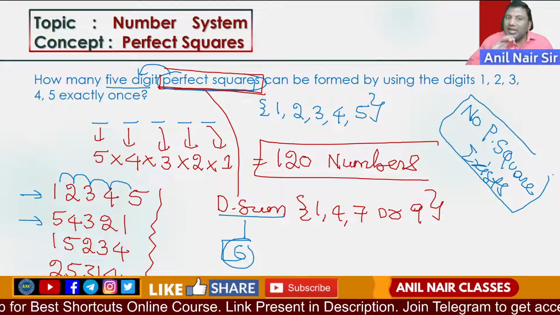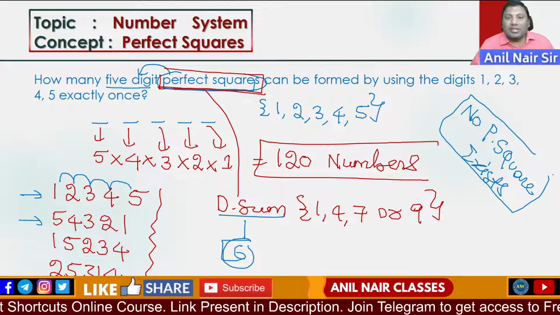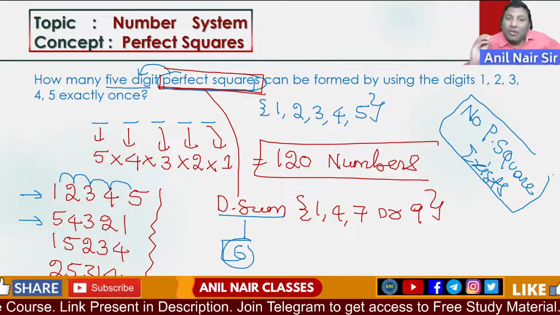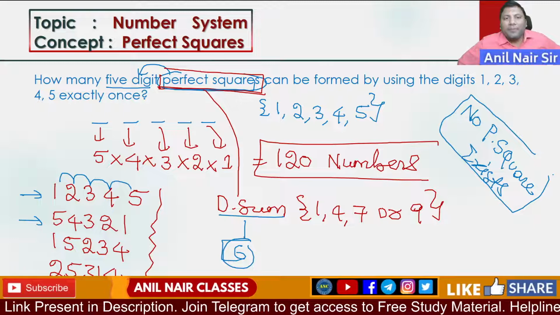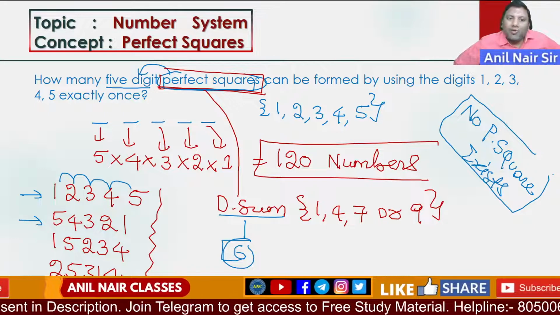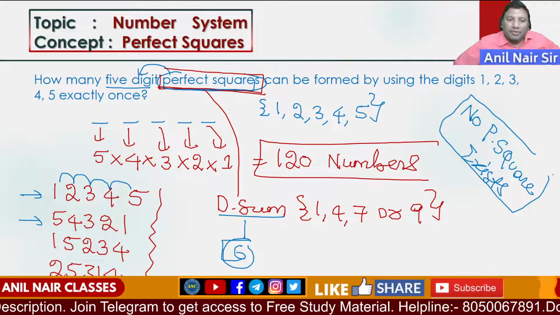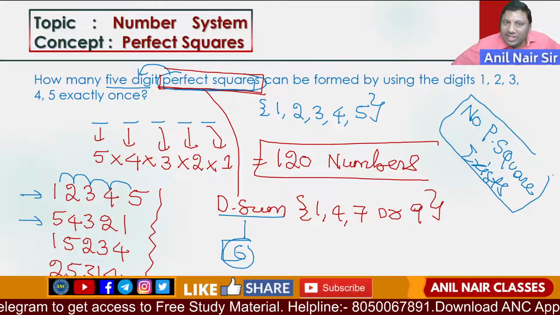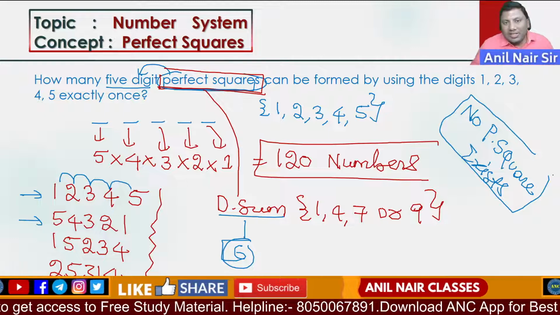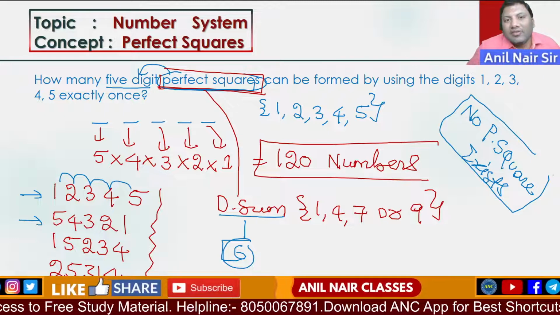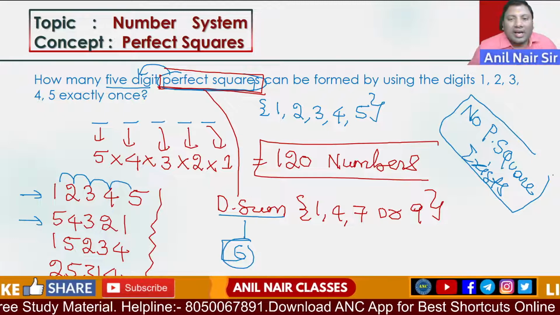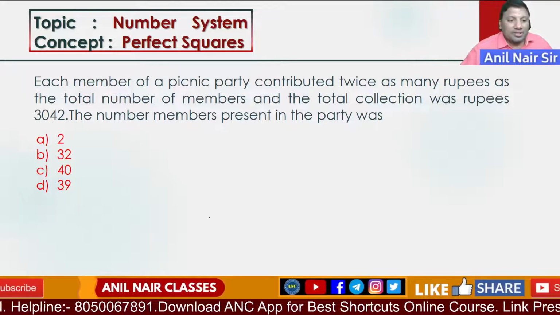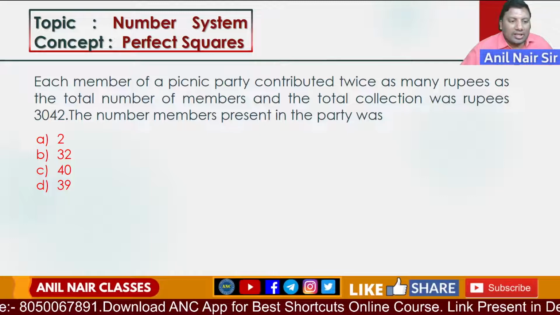5-digit numbers are there. How many 5-digit perfect squares are there? The digits used are 1, 2, 3, 4, 5. Totally 120 numbers can be formed. One number will be of the form 1, 2, 3, 4, 5, another number 5, 4, 3, 2, 1. The sum of the digits is always 6 irrespective of how you add the digits. A perfect square's digital sum will always be 1, 4, 7 or 9. According to the question, it will be 6. Therefore, the answer is there is no perfect square. I hope the idea is clear.